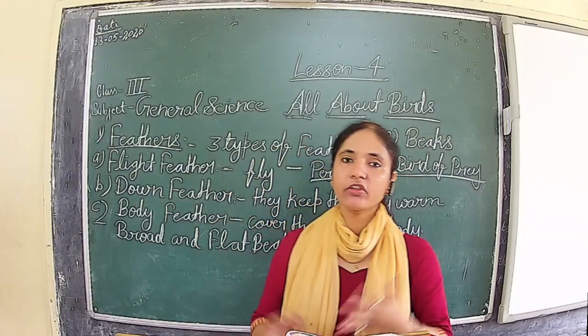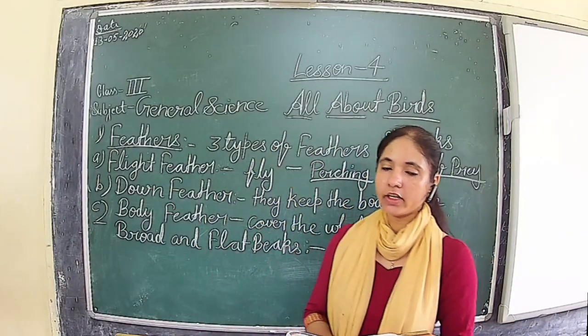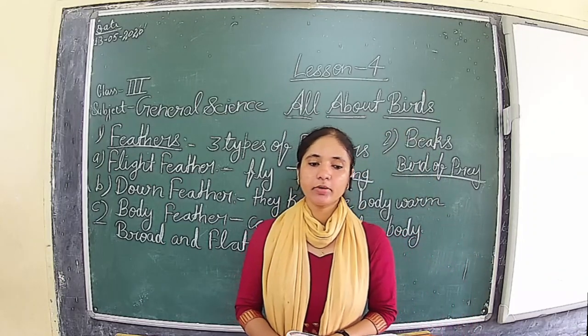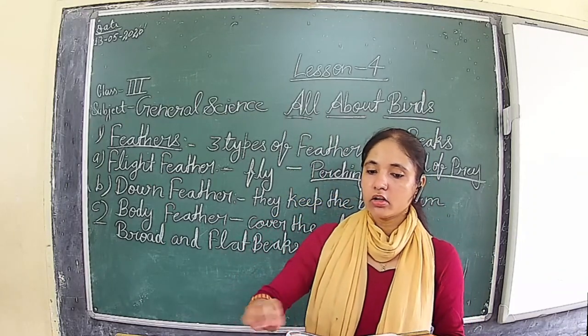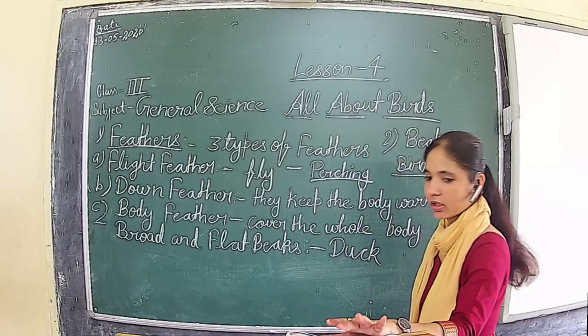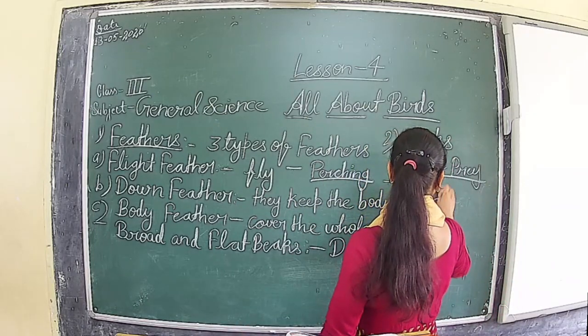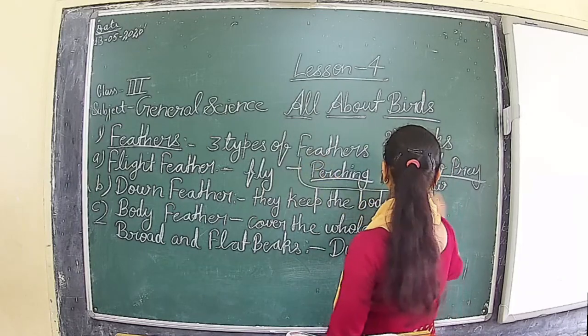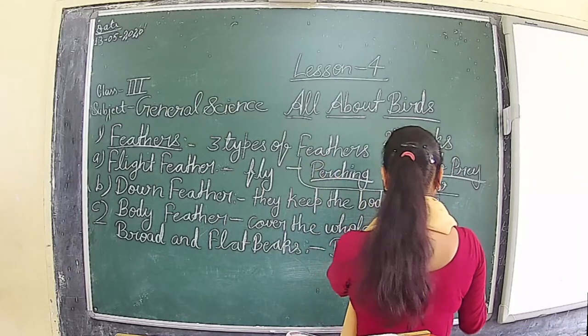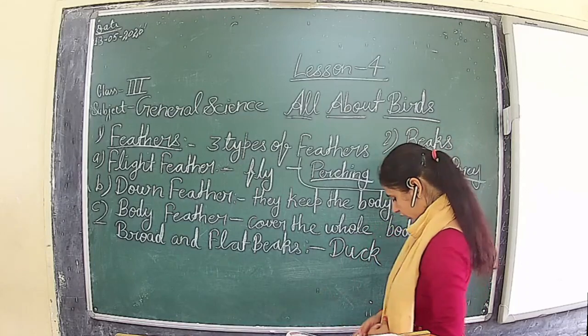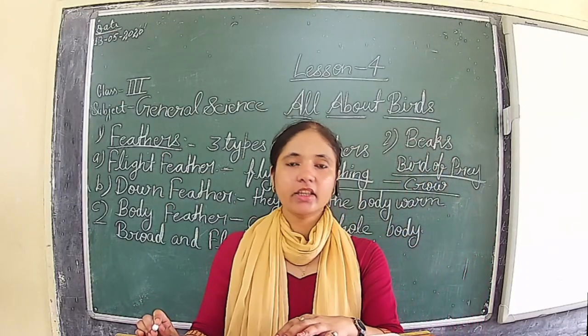Examples of perching birds are the crow and sparrow. Understood?